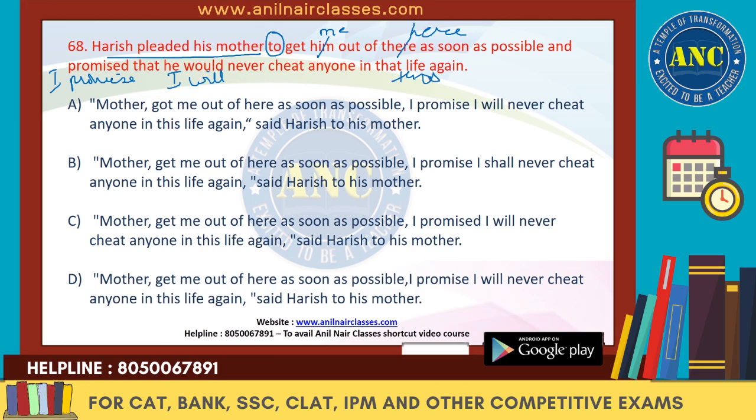So at least there are certain words which we know for sure. First let us look at the reporting verb. Said Harish to his mother. If it is in the past tense, this has to be in the present tense. So this has to be get me out of here as soon as possible.